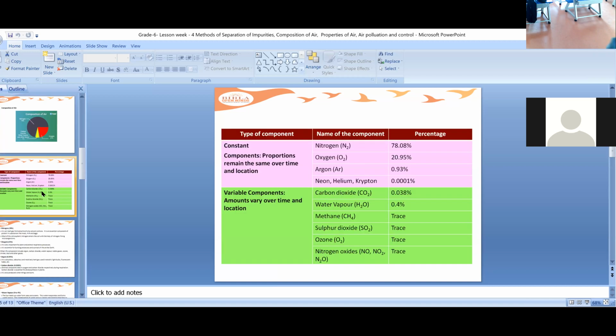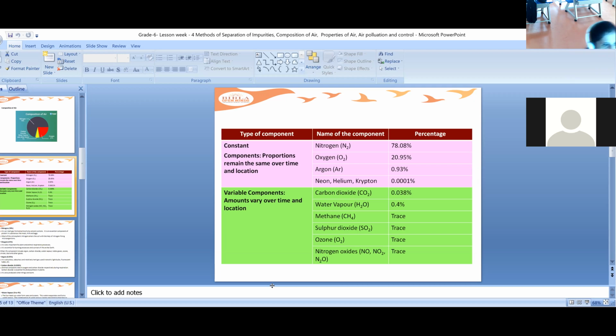Now, the components and their percentages in the air. First, the proportions which remain the same over time and location. Nitrogen is 78.08%. Oxygen is 20.95%. These remain the same over time and location.